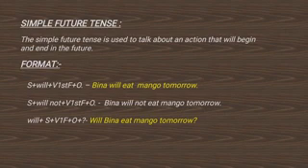For making an interrogative sentence, first we'll use will, then subject, verb's first form, then comes object along with the question mark. Will Beena eat mango tomorrow?